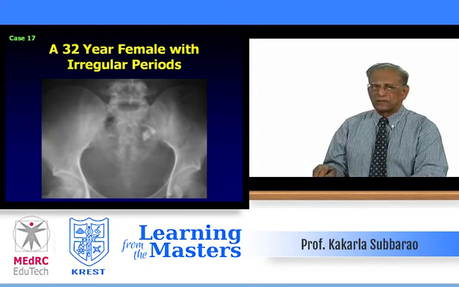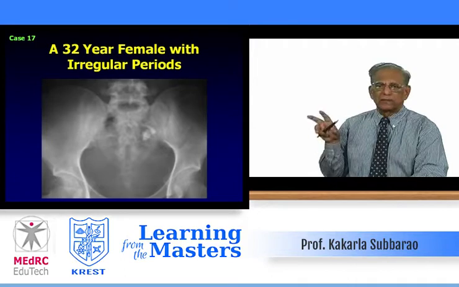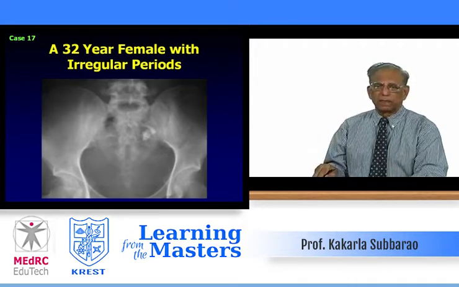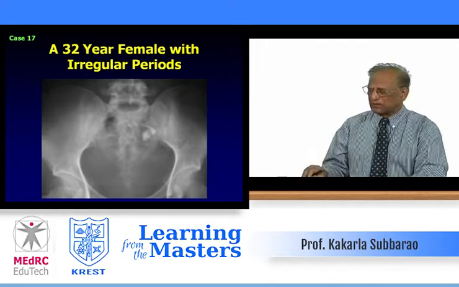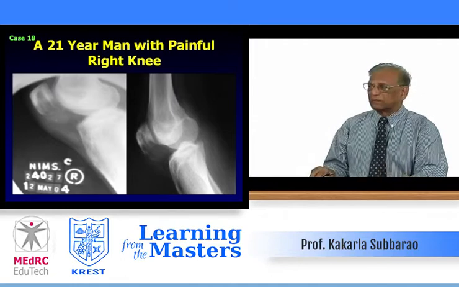Case number 17, a 32-year-old female with irregular periods. And this is the plain film of the pelvis. No contrast was given. Plain film and write a diagnosis. Case number 18, a 21-year-old man with painful right knee.